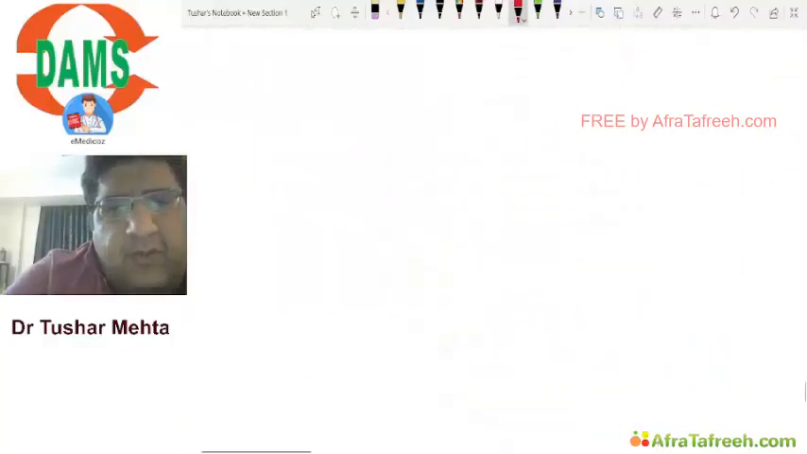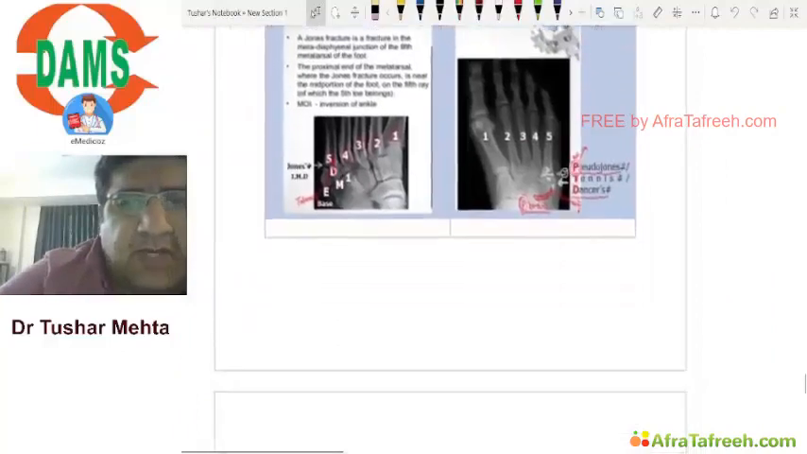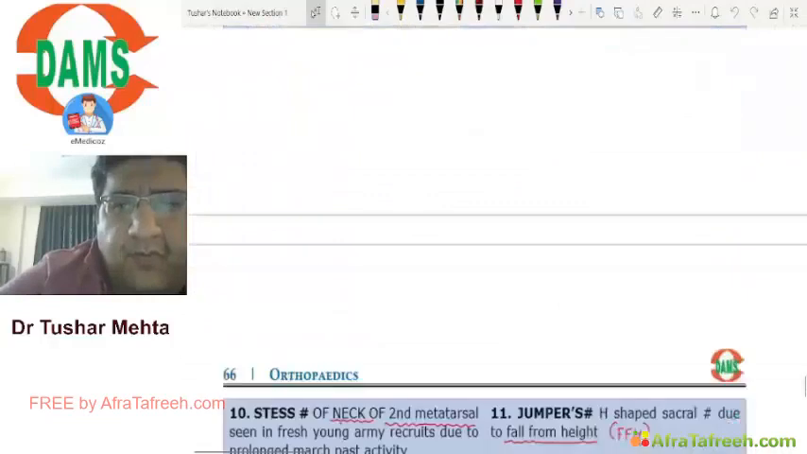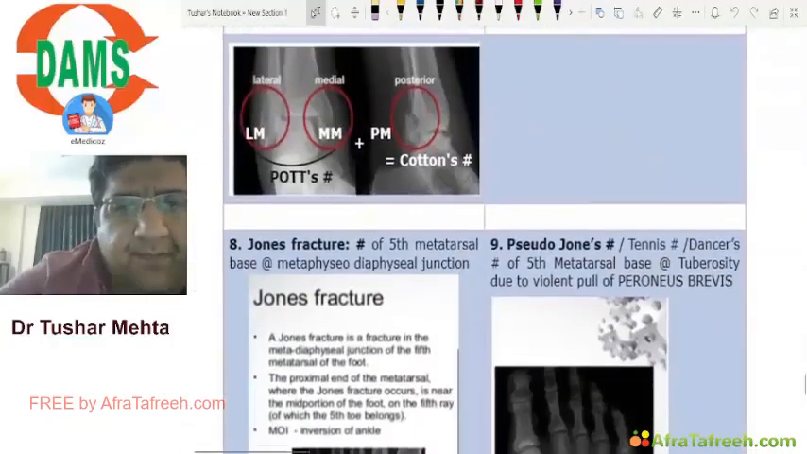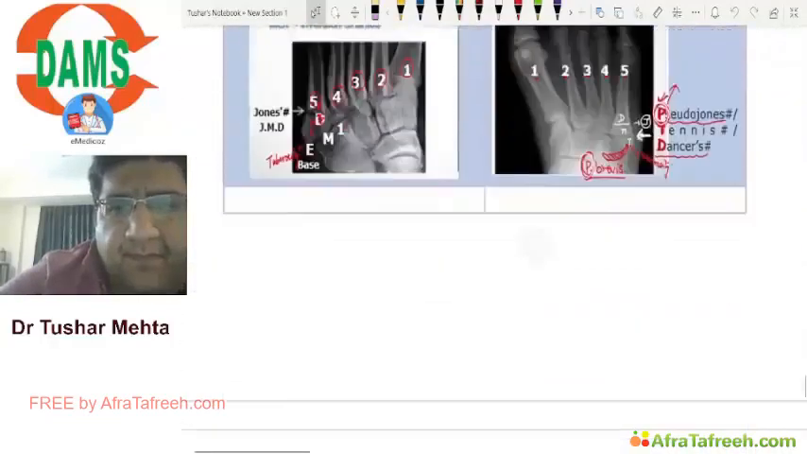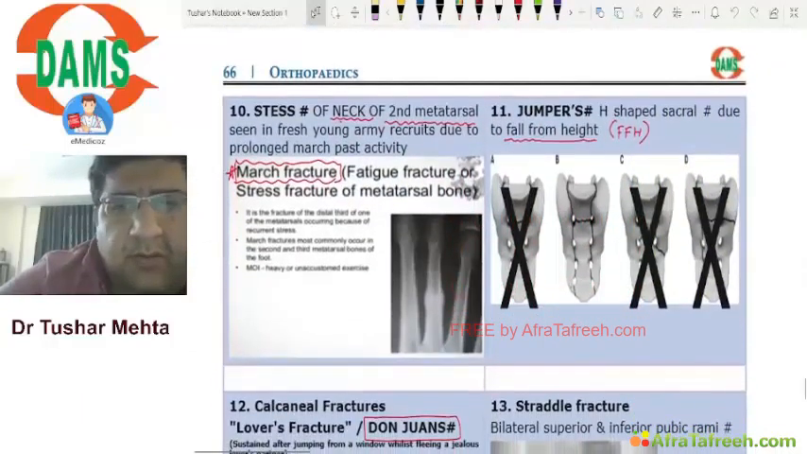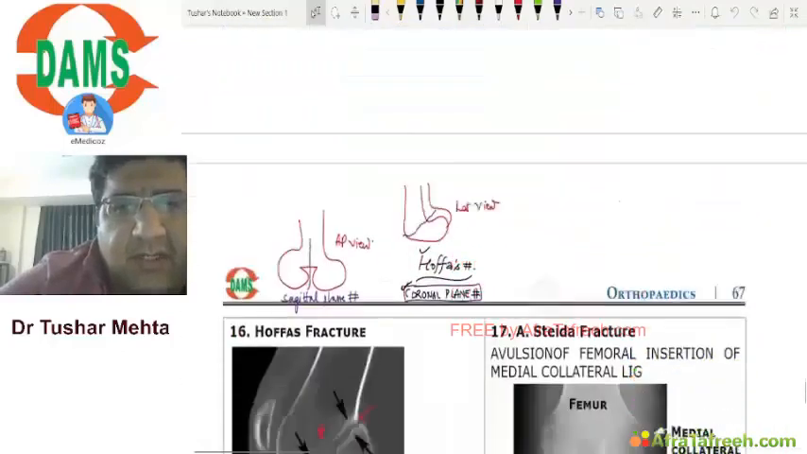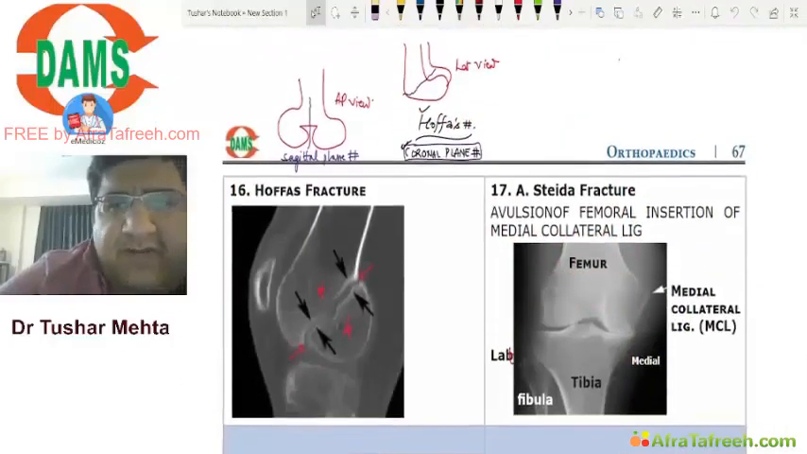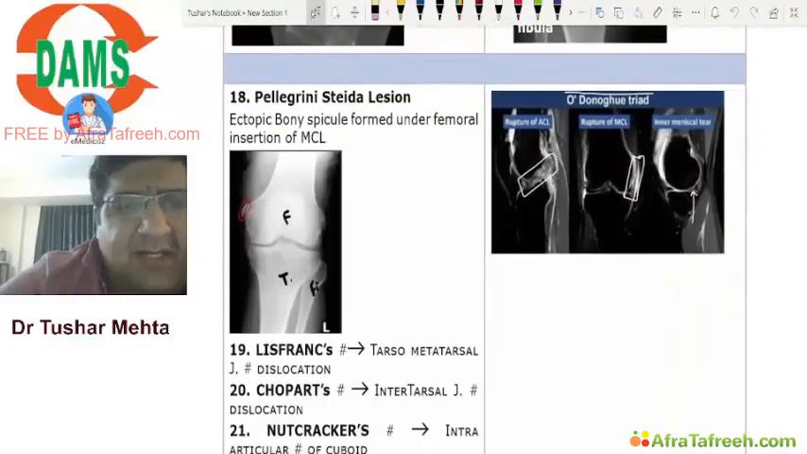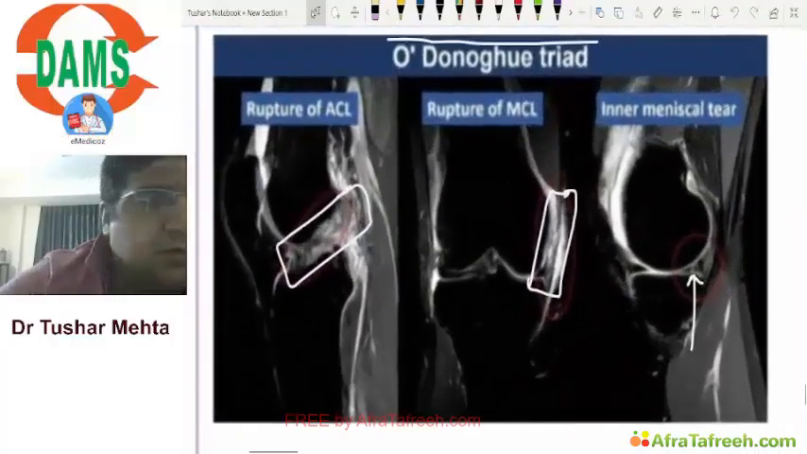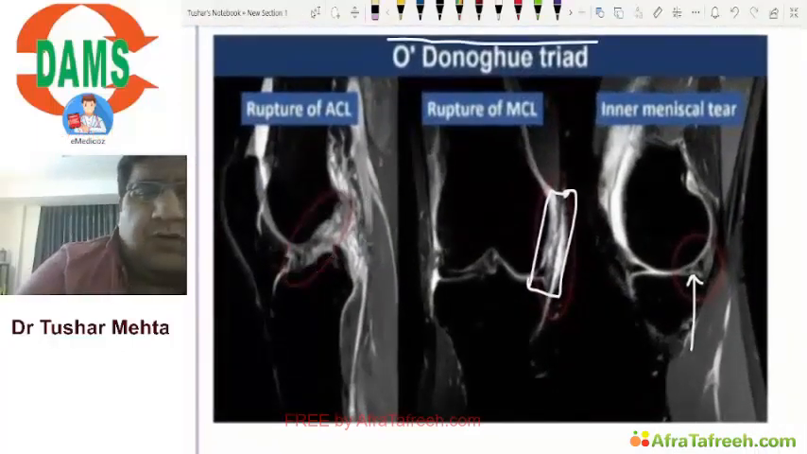Alright, so please open your books. We had written till 9. So this is clear, nothing much to write. Hoffa's fracture is nothing much to write. Pellegrini Stieda is again nothing much to write. So everything is clear. It's just that I want you to look at this. Otherwise things are pretty clear and obvious.